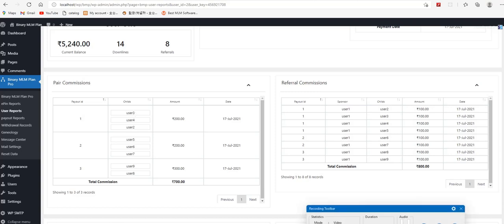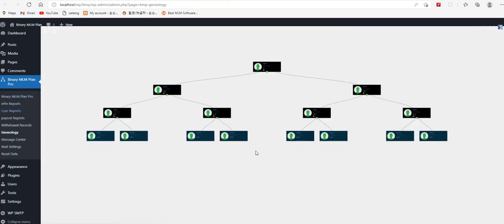So today I am going to guide you how the further processing will happen with the binary MLM plan. Right now I am going to the genealogy, which I have created for you.